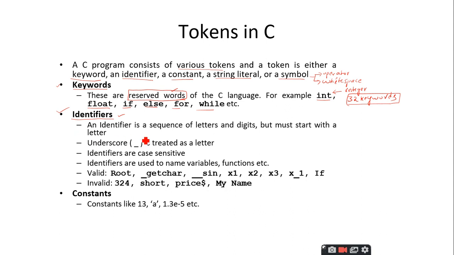Those rules are: the identifier is nothing but a sequence of letters and digits. So you can have either the letters, which are nothing but the alphabets, or you can have the digits also. Digits start from 0 to 9. And letters means, here you have to understand two important concepts. Letters are classified into two categories. One is the uppercase letters. Next one is the lowercase letters. Uppercase letters are nothing but capital A to capital Z, and the lowercase letters are from small a to small z.